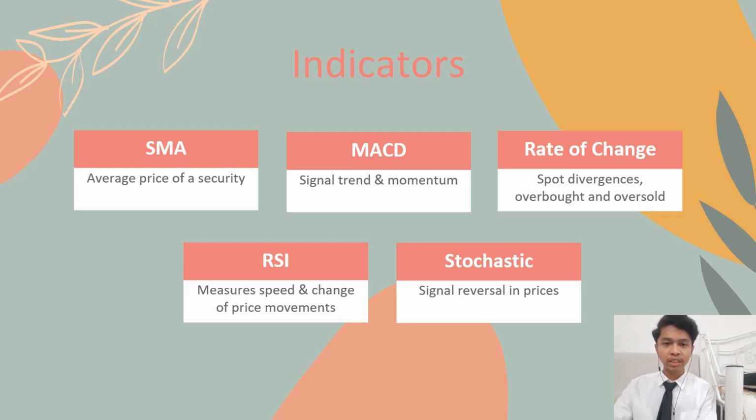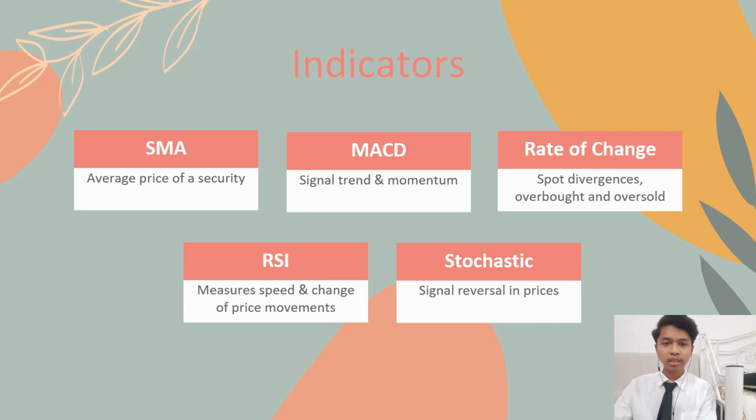The rate of change or ROC is an oscillator that fluctuates above and below the zero line. The indicator can be used to spot divergence, overbought, and oversold conditions. A buy signal shows when the ROC value is greater than 0, while a sell signal shows when the ROC value is less than 0.